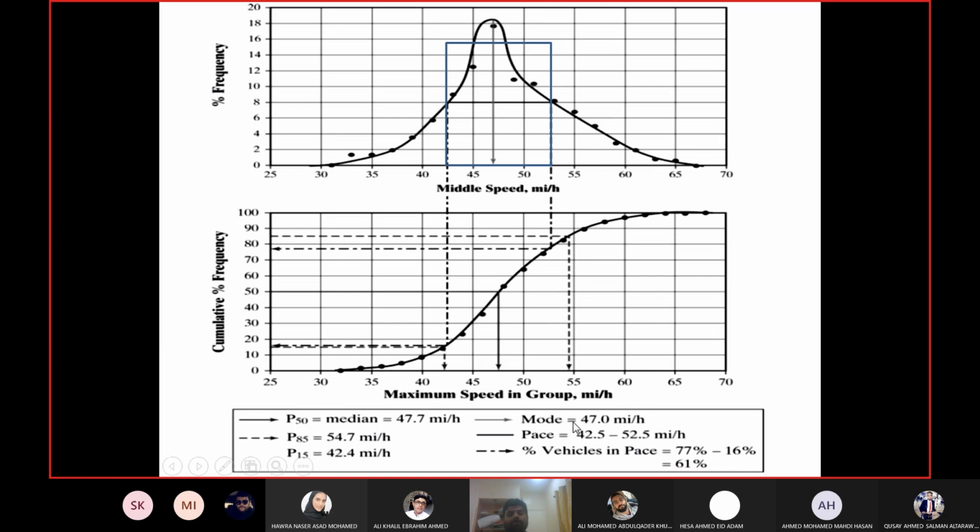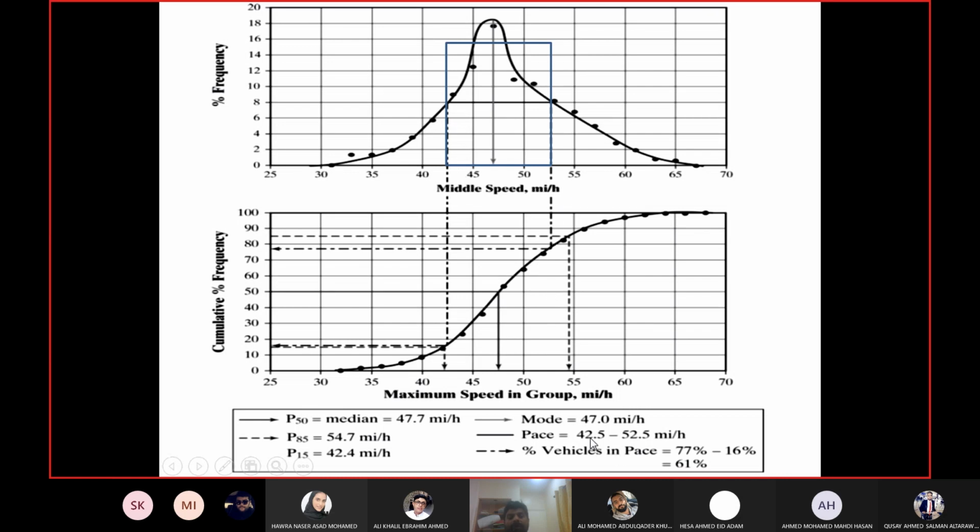Okay. The important thing is you drop perpendicular from values of 42.5 and 52.5 to the cumulative frequency distribution curve. For the case of this example, it doesn't matter whether you do it from the top axis or bottom axis, because they have the same scale. Okay, so you can see here they are dropping the perpendicular from here. If you plot these two graphs on two different pages, then obviously you will drop the perpendicular from the x-axis of the cumulative frequency distribution graph. Okay, in this case it doesn't matter.